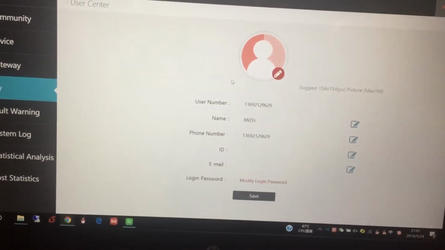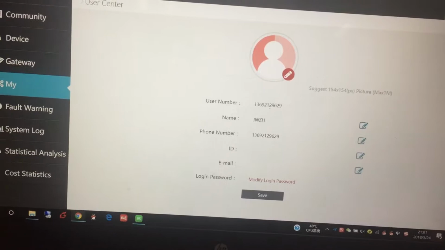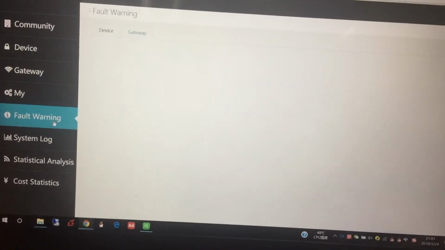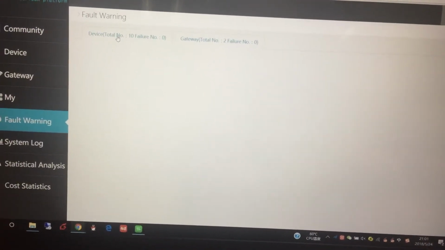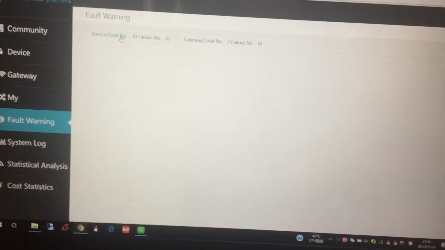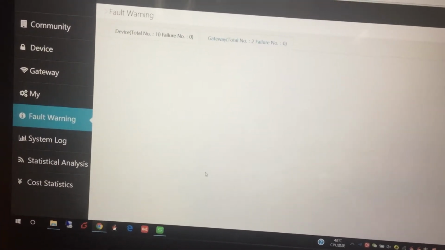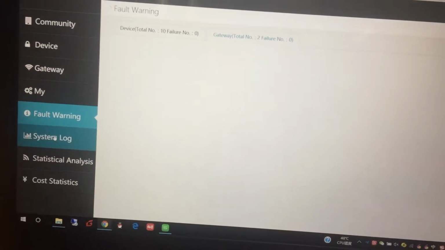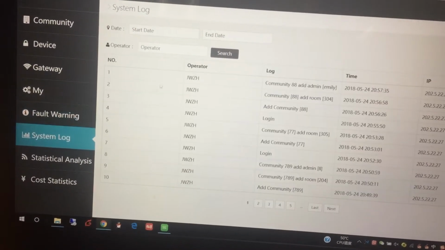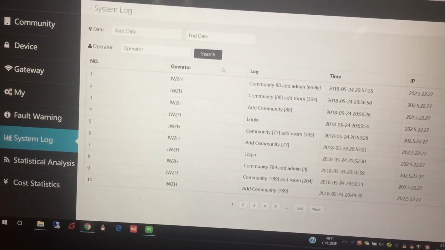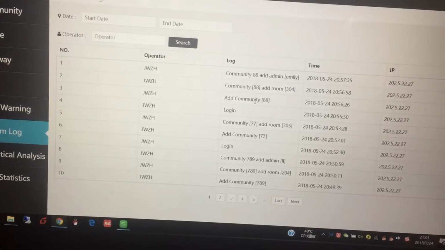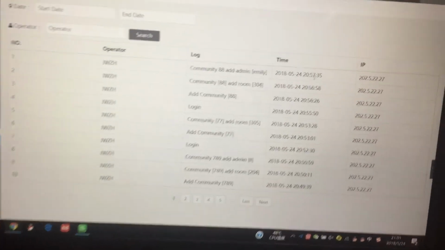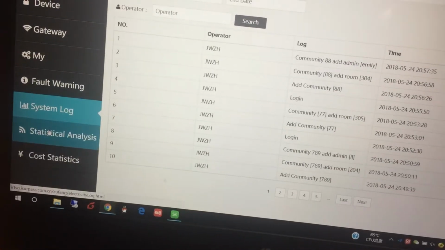This is my personal information. Fault warning: we list all the device faults here. If your device fails, we will list it here, so it's very easy for the engineer to check and repair. This is the system log. You can see today I have added a lot of communities and rooms, and it also records the time, my IP address and the operator.